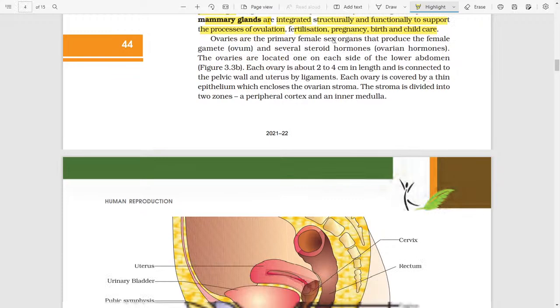Ovaries are the primary female sex organs that produce the female gamete, ovum, and several steroid hormones. The ovaries are located one on each side of the lower abdomen. Each ovary is about 2 to 4 centimeters in length and is connected to the pelvic wall and the uterus by ligaments. Each ovary is covered by a thin epithelium which encloses the ovarian stroma. The stroma is divided into two zones, a peripheral cortex and an inner medulla.